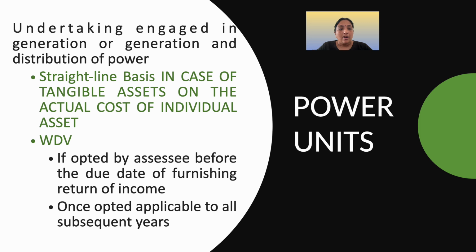So if the assessee has opted for written down value, then when will the assessee be allowed to claim written down value on a power unit? If the assessee has opted to use the written down value before the due date of furnishing the return of income. And once the assessee changes the method from the straight line method to written down value for the power unit, the assessee is not allowed to come back to the straight line method.